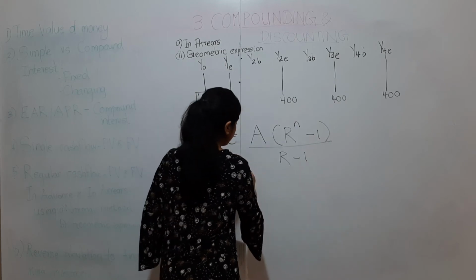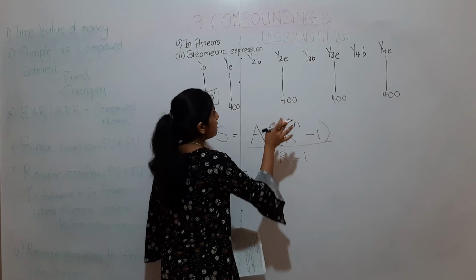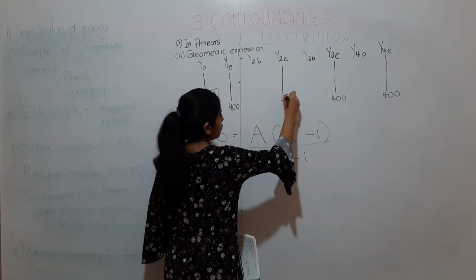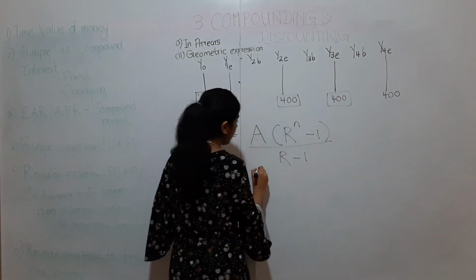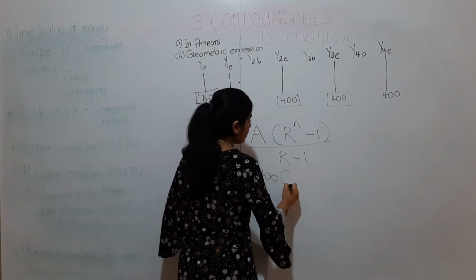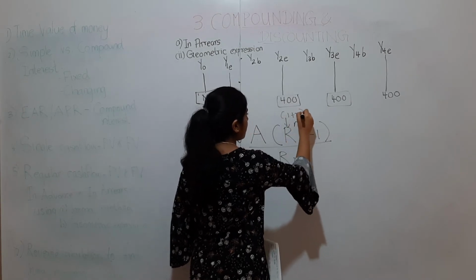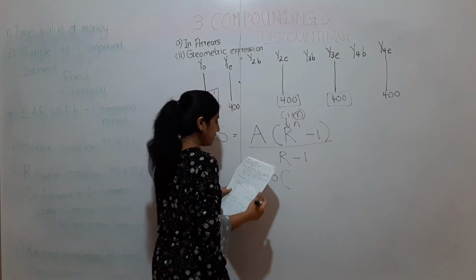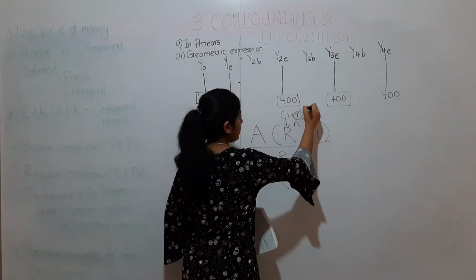Now let's solve this. A is the regular payment in arrears, which is 400, because we are paying annually, so 400 is our annual cash flow. Multiply by R, you know it is 1 plus r. So what is r in this question? It's the interest rate, which is 10% per year.